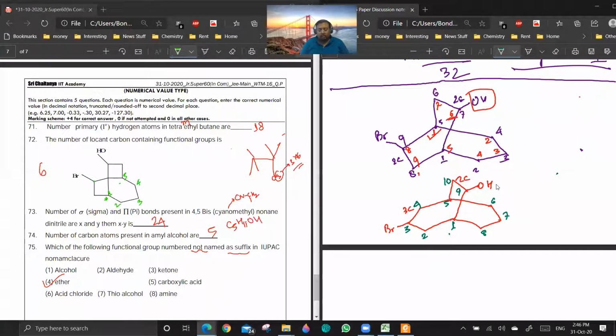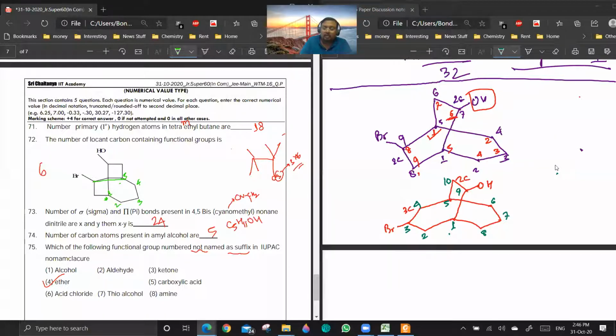Sir, could you suggest the key, is it 6 or 9? See, I'm thinking of saying that bicyclo is out of syllabus so that everyone gets the marks for this. Very good, sir. Sir, we'll get 6 for OH. See, if you're considering this to be one, then you'll get 6 at the second one.